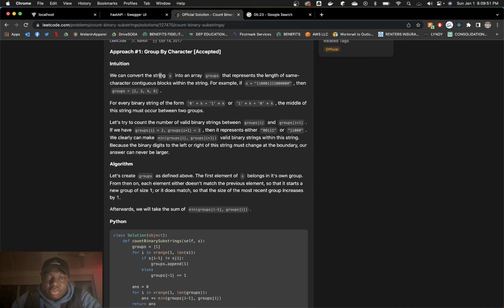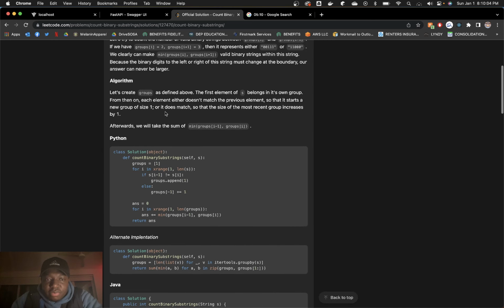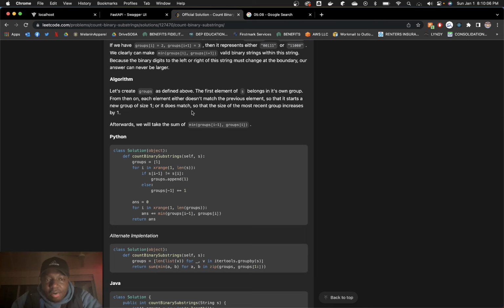So convert the string to an array of groups. Let's create groups. Our first element of S belongs in its own group.